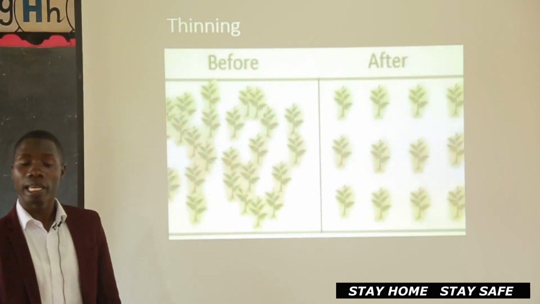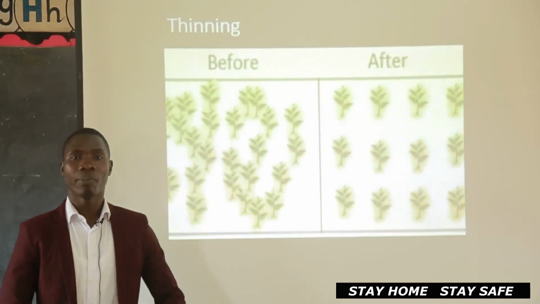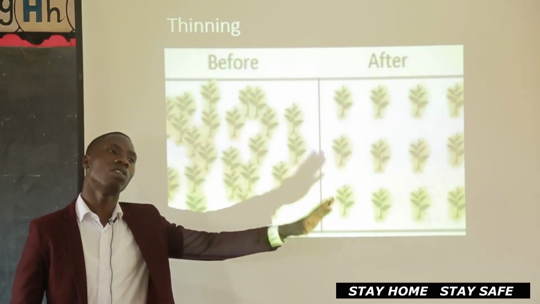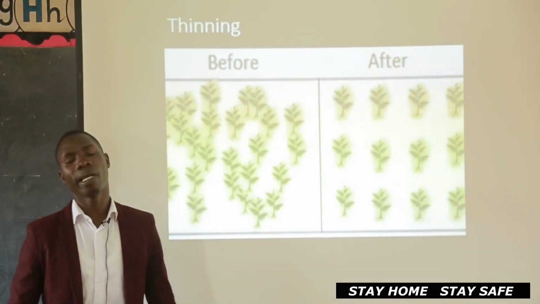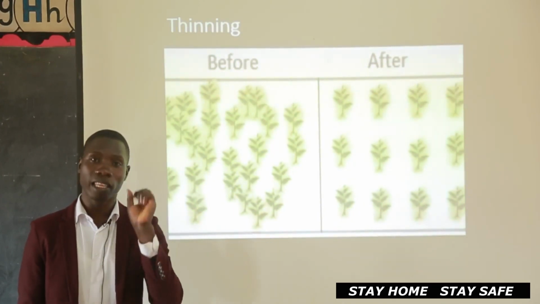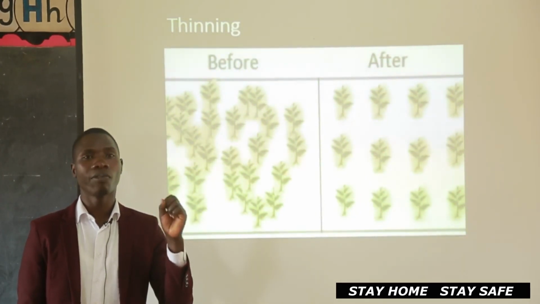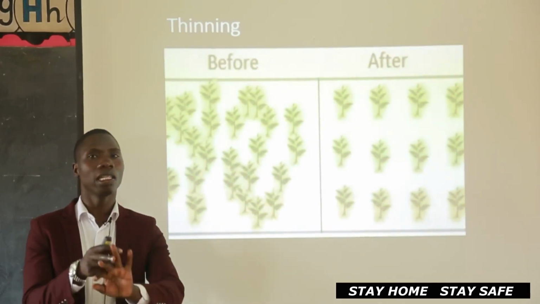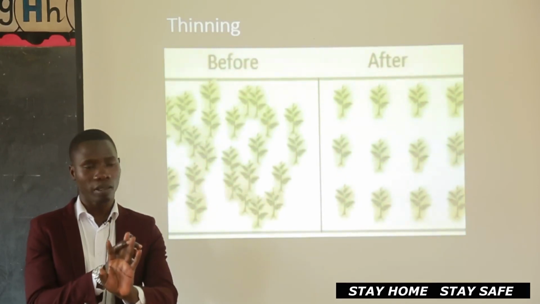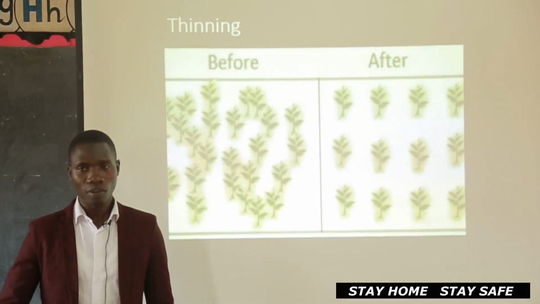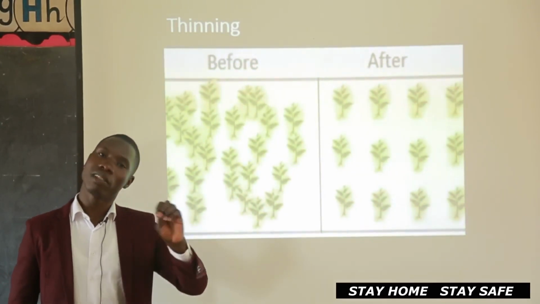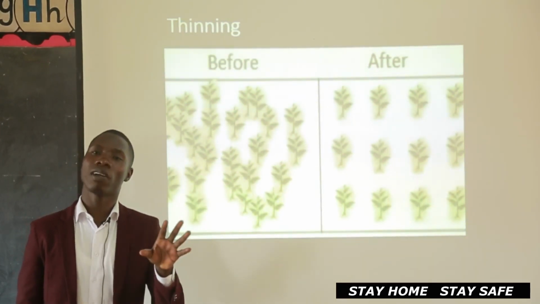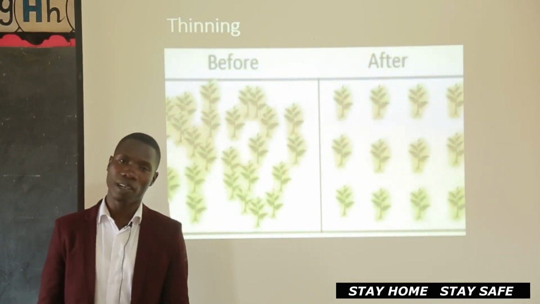Now we have come to an end of our lesson and we have basically talked about vegetation distribution, how vegetation is spread or is distributed in different places. We have talked about the factors that influence vegetation distribution, and we said we have soil, altitude, human activities, and so many others. There are those good human activities that promote vegetation, like afforestation, agroforestry, and reforestation.